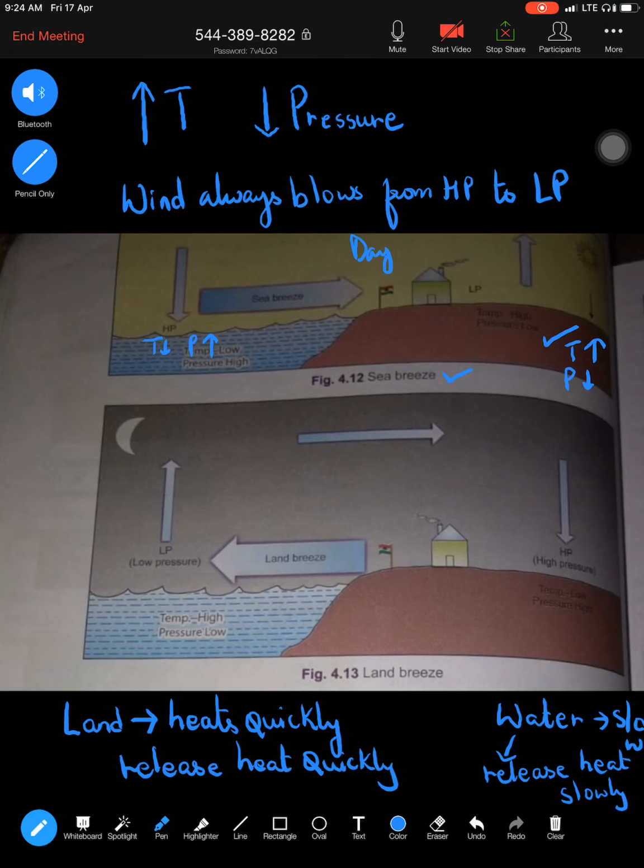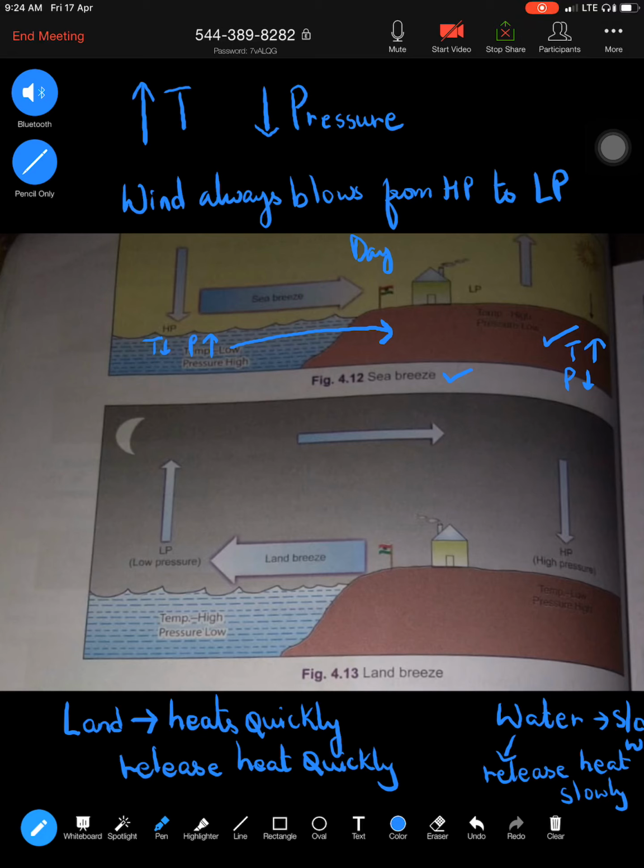So of course wind moves from high pressure to low pressure. Wind will move from here to here, that is from sea to land. When the wind moves from sea to land, that is the phenomenon we call sea breeze. So that is your sea breeze.